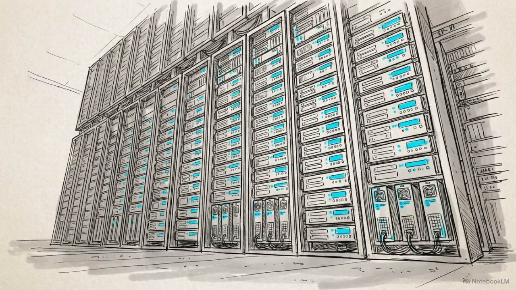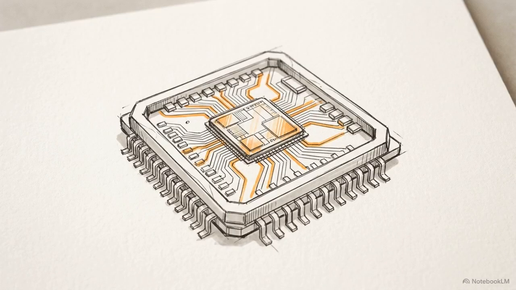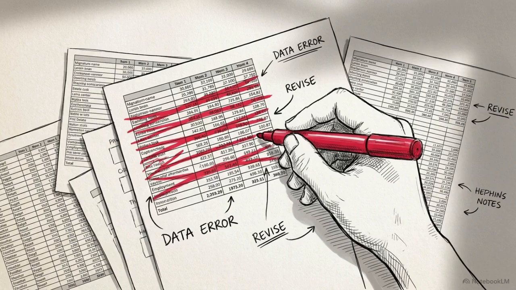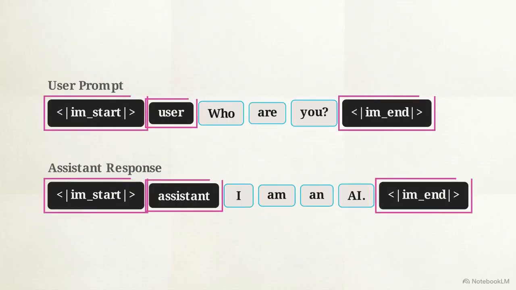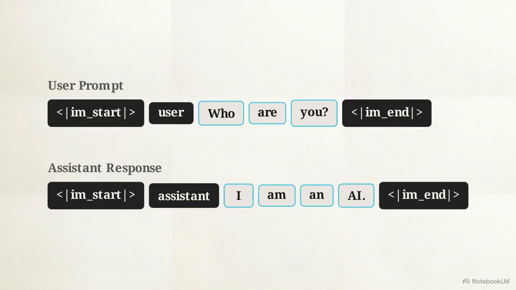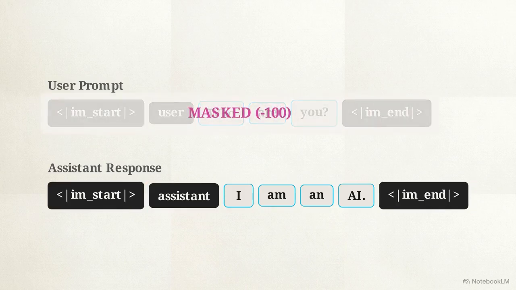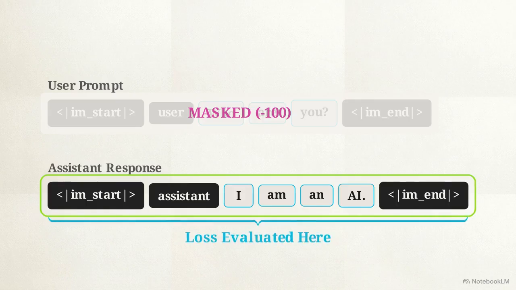To fix a robotic-sounding model, the instinct is often to increase the parameter count. Instead, you need to scale down the model size and manually curate thousands of clean, highly specific examples. Second, prevent the model from quietly memorizing structural formats by masking the user prompt from the loss calculation entirely, forcing it to train exclusively on the assistant's responses.